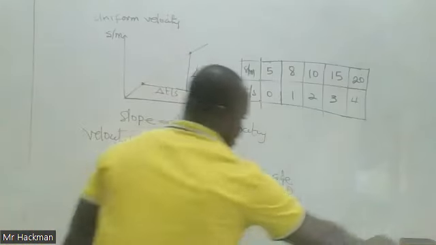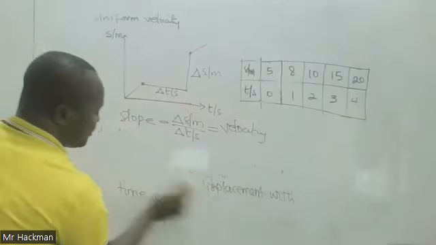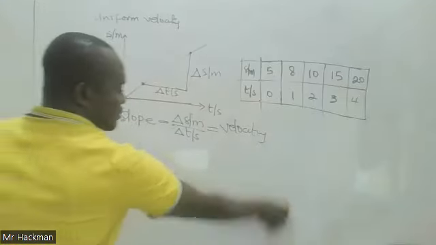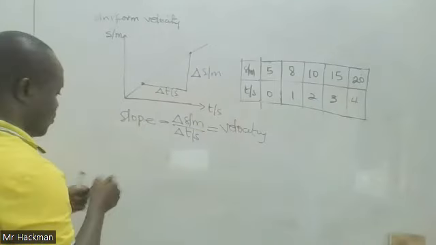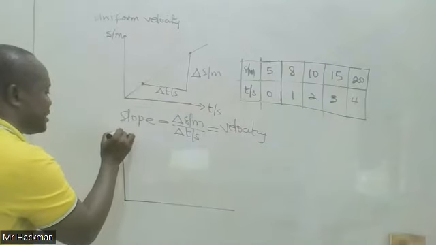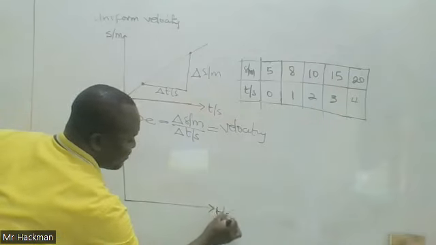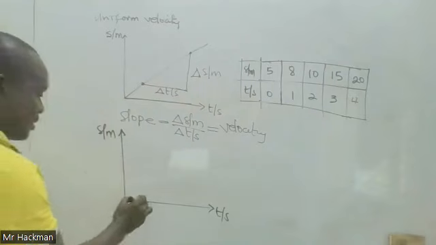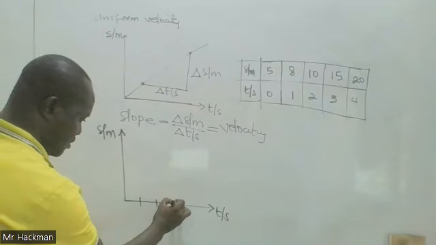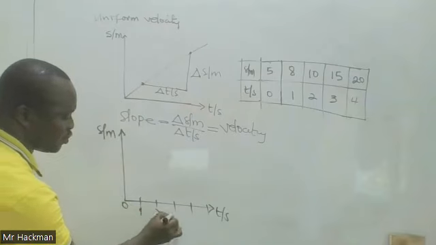Now, when you plot such a graph, the distance covered against the time axis, the independent variable time. Let's sketch something to plot. We have 0, 0 is here, 1, 2, 3, 4.